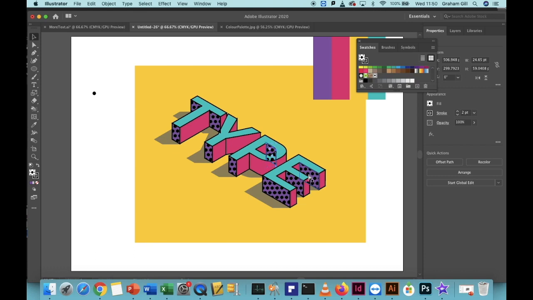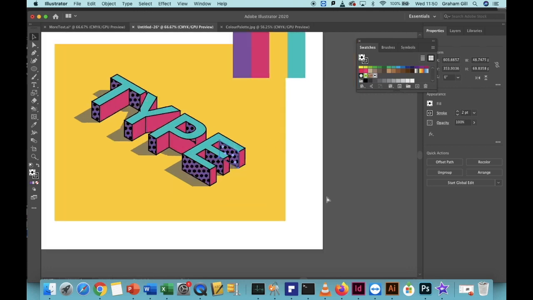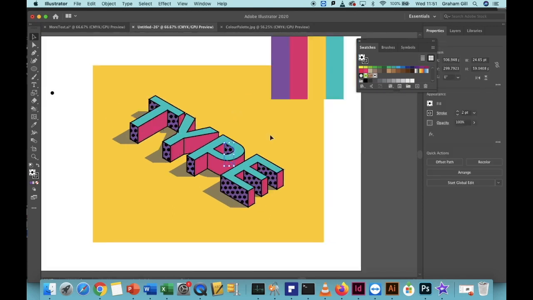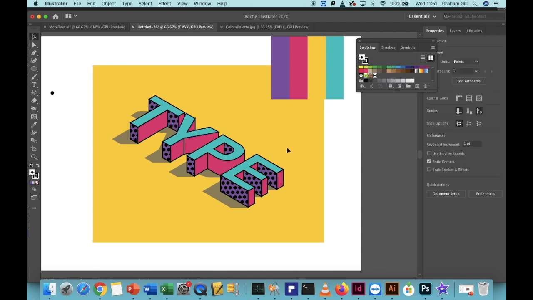Command key, left bracket. Press it as many times as you need to. When the polka dot texture is no longer overlapping any of the lettering, you're finished.